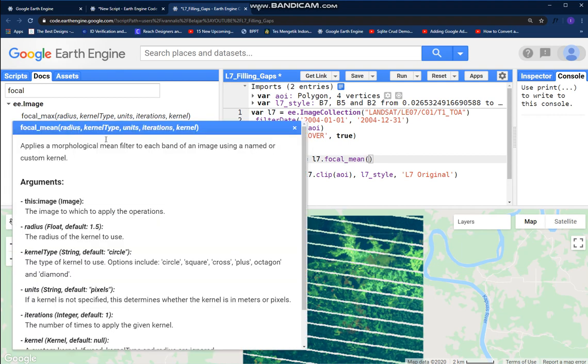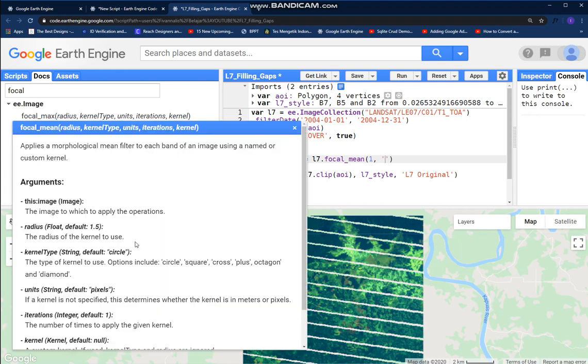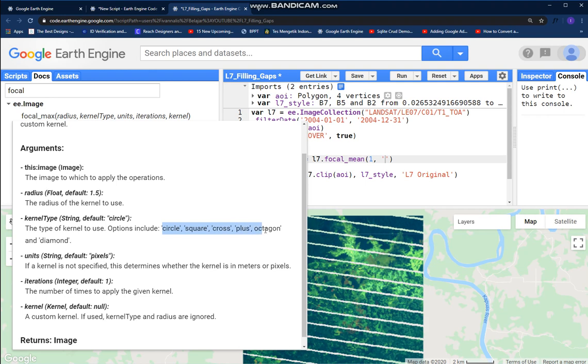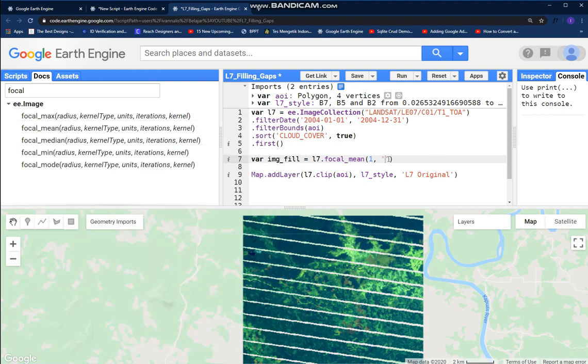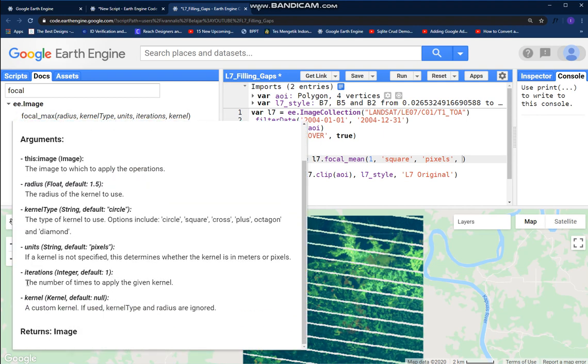First parameter is radius, default set to 1.5, let me try 1, and then kernel type, some options here, and I want to use a square, and then units, pixels, and then iterations, the number of times to apply the given kernel.